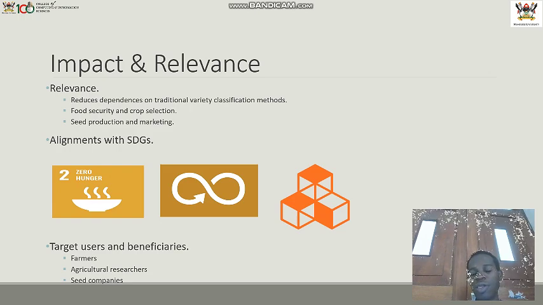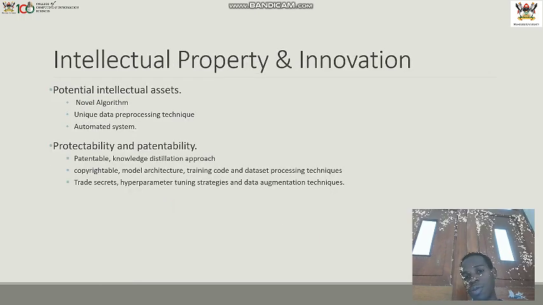responsible production and consumption, and then industrial innovation. Then we are targeting users like farmers, agricultural researchers, and then the big seed companies. On the next slide, I have intellectual property and innovation.